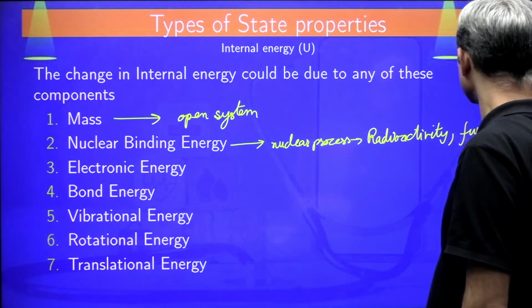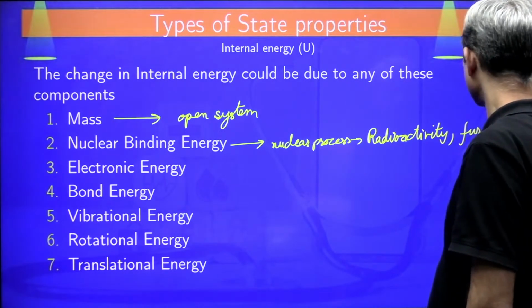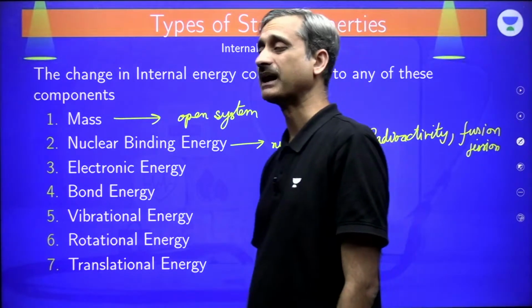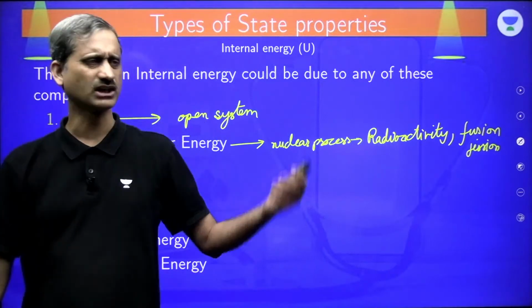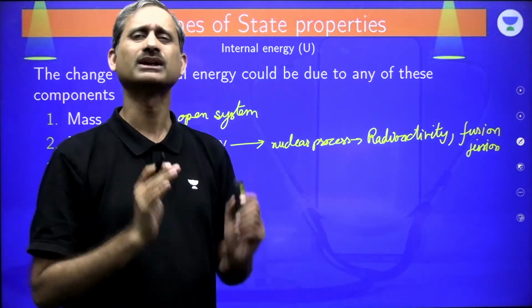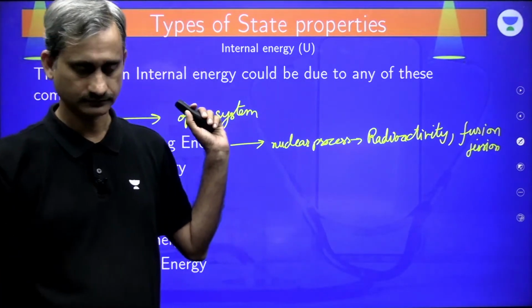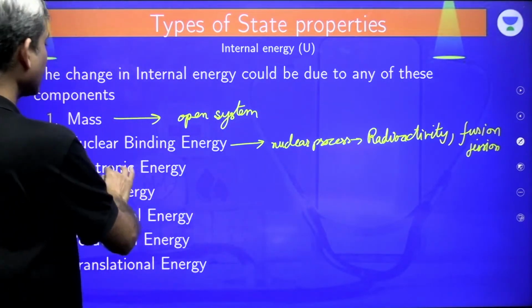Nuclear fusion, nuclear fission. So, these are the processes where nuclear binding energy is changing. If the process is not any of these, then in that case nuclear binding energy is a constant. Forget it. Clear?